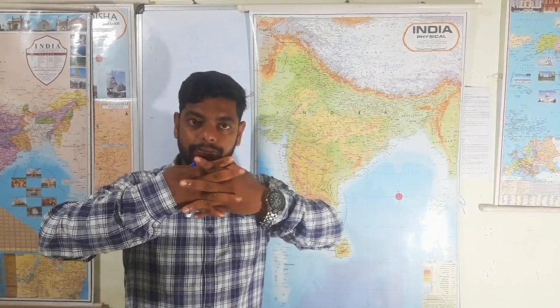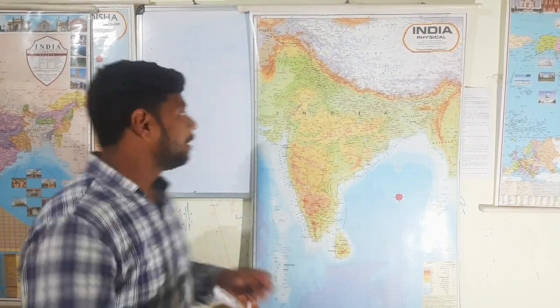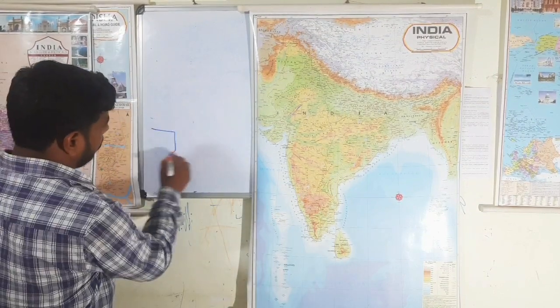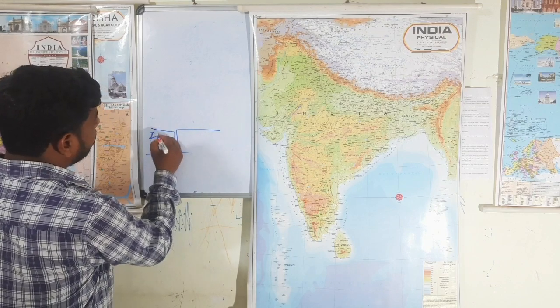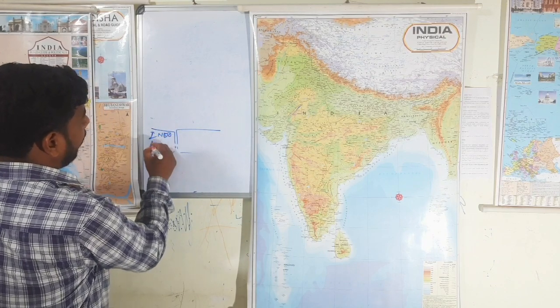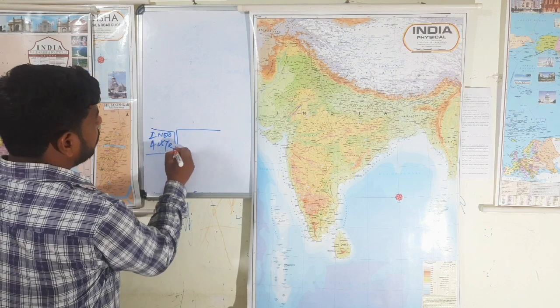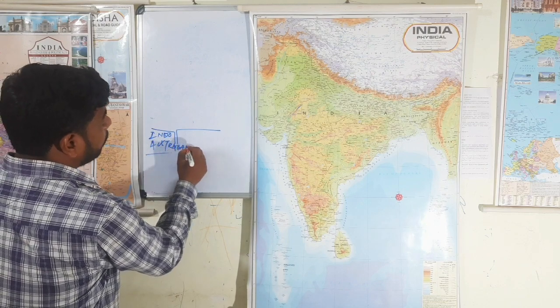Okay, let me tell you a little bit about the formation of the Himalayas. How it was formed. It mainly formed through the convergence. And convergence of what? Convergence of two plates. One is the Indo-Australian plate and another one is the Eurasian plate.